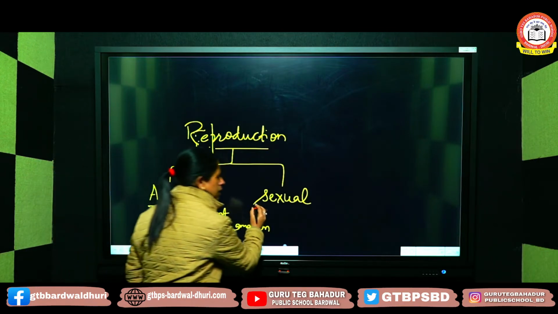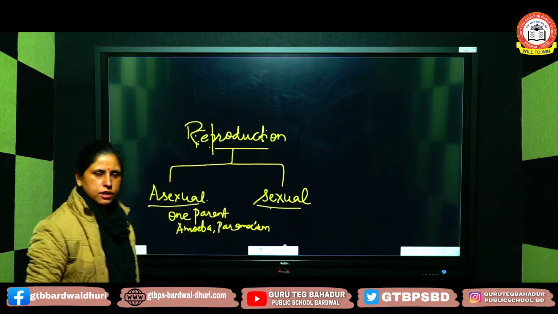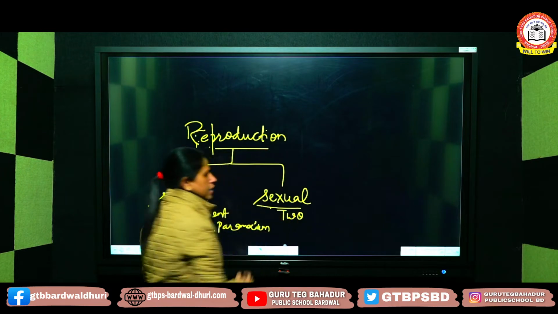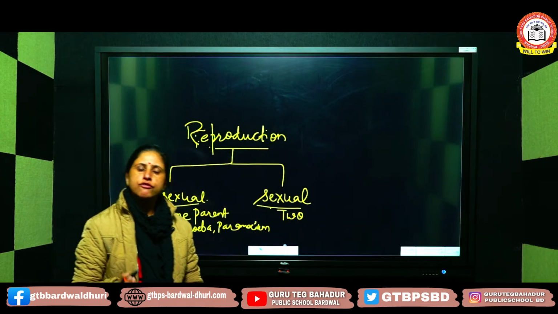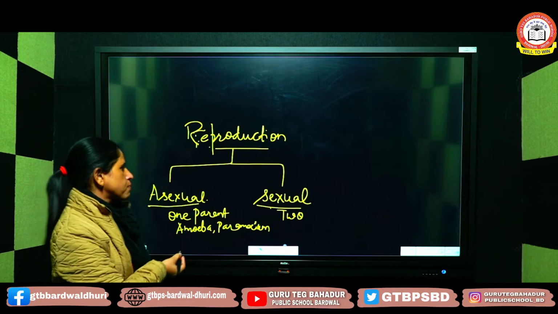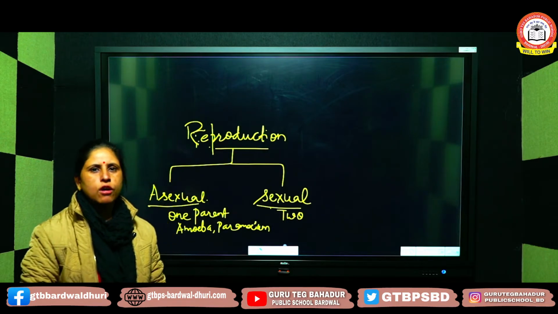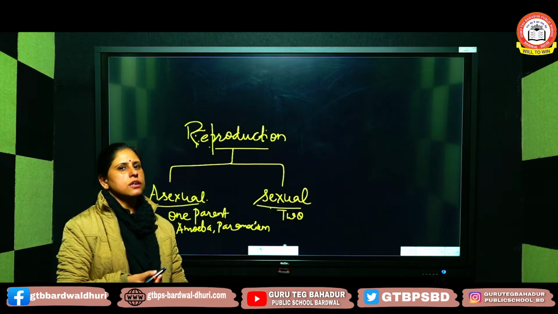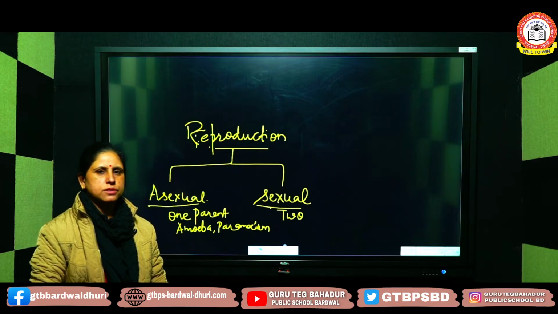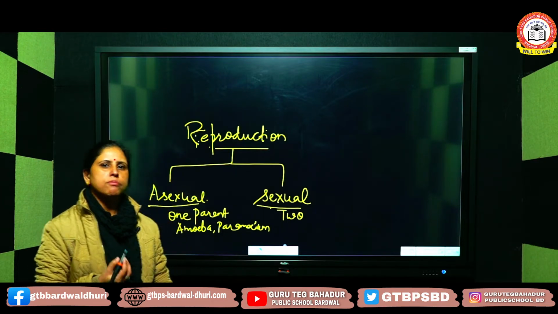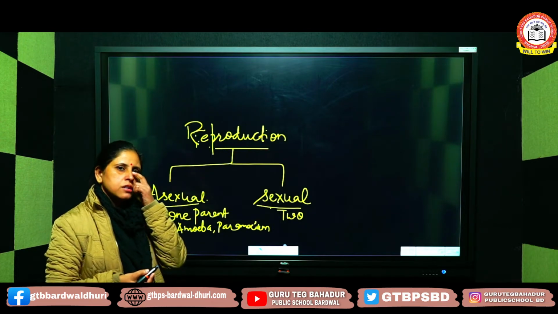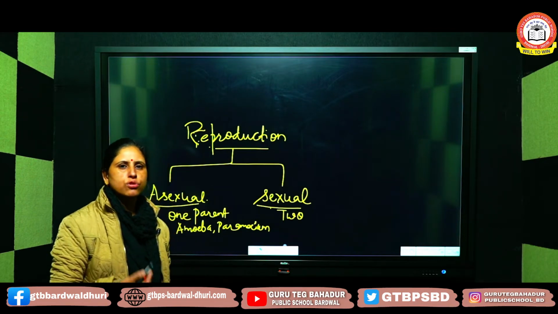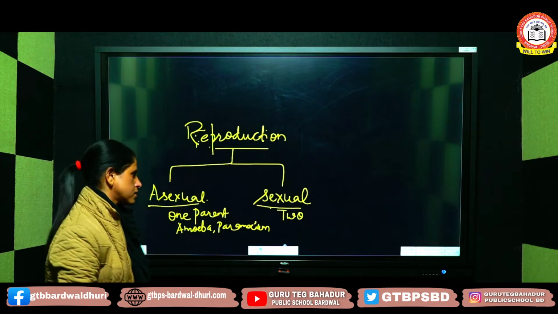On the other hand, the second type of reproduction is sexual reproduction. In this reproduction, there is involvement of two individuals, one male and one female. There is differentiation of sexes, male sex and female sex, and there is involvement of sex cells or gametes. Male produces male gamete, female produces female gamete. Then the fusion of male and female gametes takes place to form the zygote, and this zygote undergoes growth and development and forms the new organism.